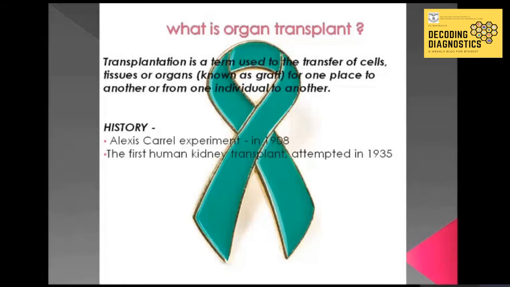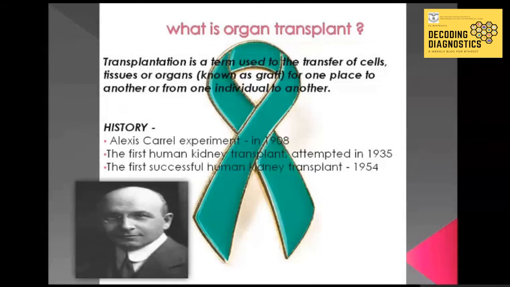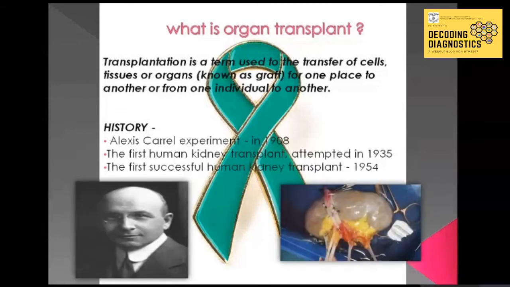The first human kidney transplant attempted in 1935 by a Russian surgeon failed because there was a mismatch of blood types between donor and the recipient. This incompatibility caused almost immediate rejection of the kidney, and the patient died without establishing renal function. The rapid immune response experienced here is termed hyperacute rejection, and it is mediated by antibodies and will be described later in this video. The first successful human kidney transplant, which was between identical twins, was accomplished in Boston in 1954.